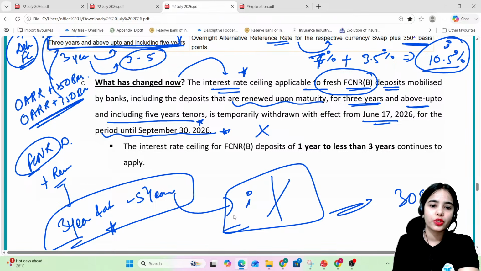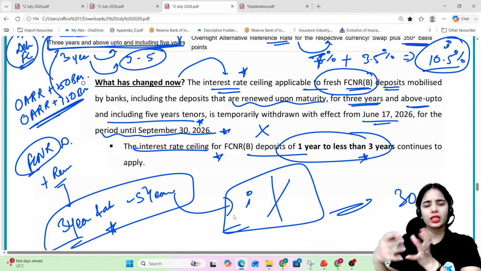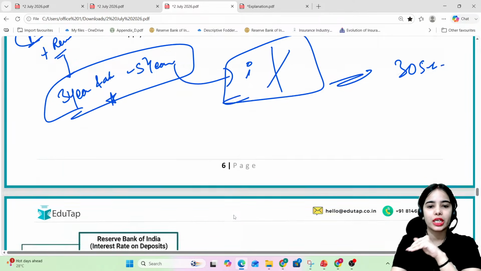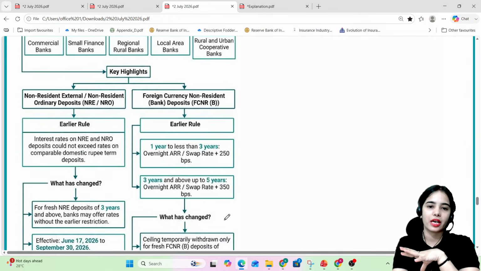So the interest rate ceiling for FCNRB deposits of 1 year to less than 3 years, for the shorter time period, shall continue. This is all that we had to discuss.